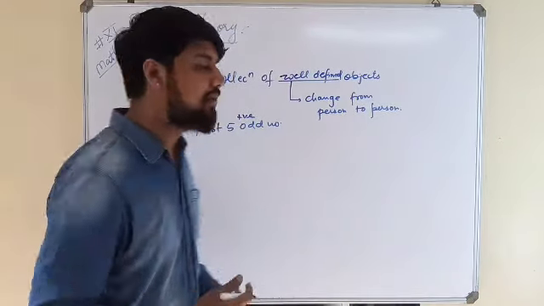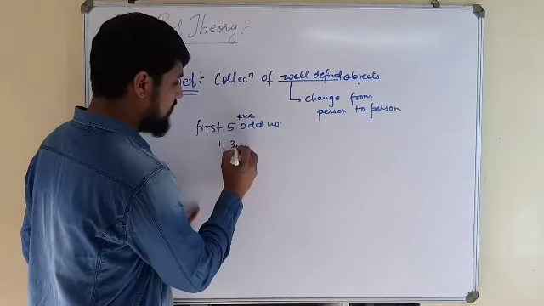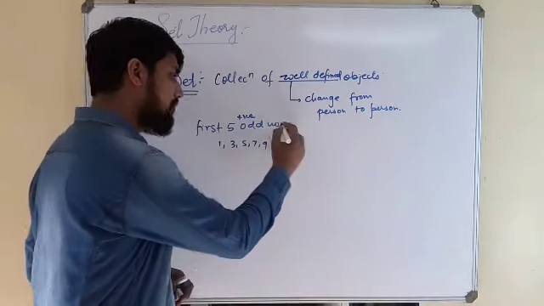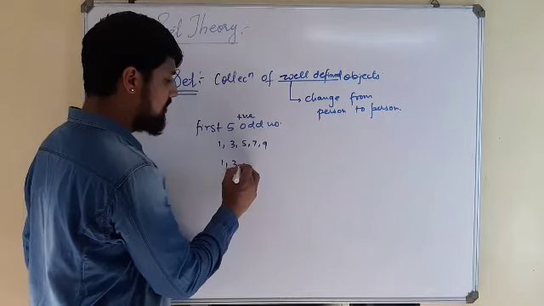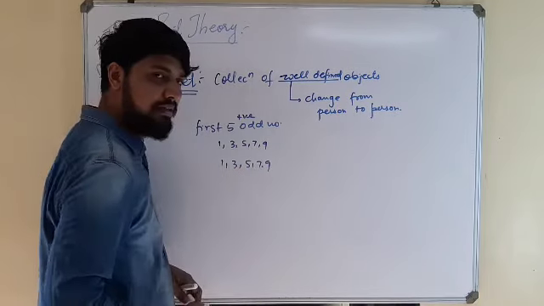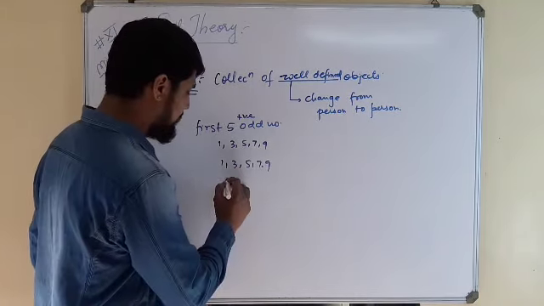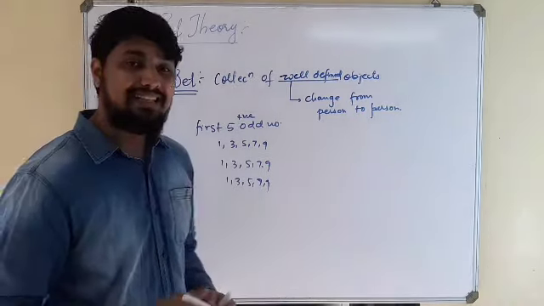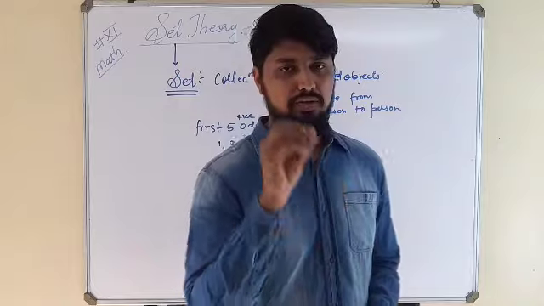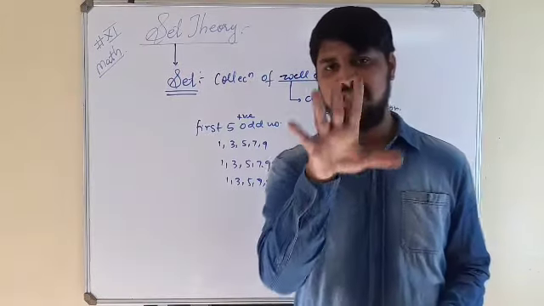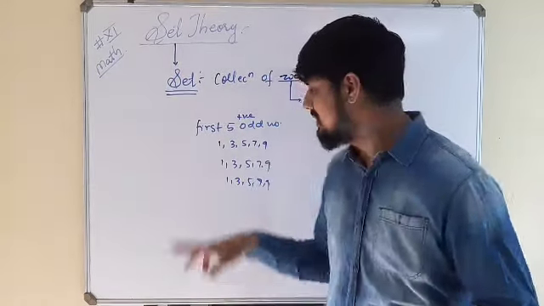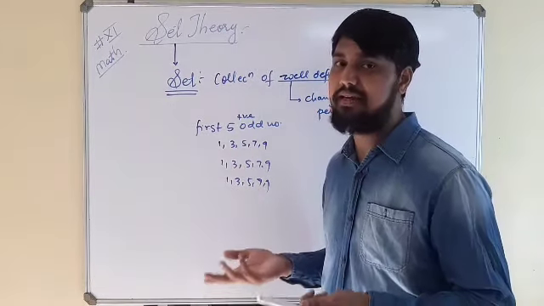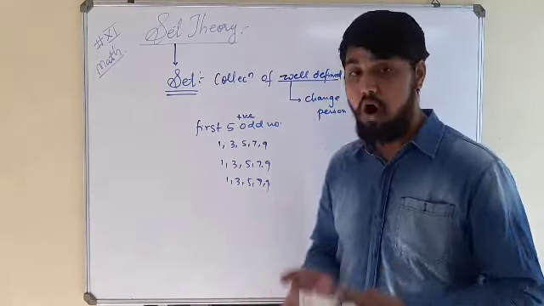If you ask me, as per my knowledge, it is 1, 3, 5, 7, 9. If you ask the same question to your friend, he will also say 1, 3, 5, 7, 9. If you ask this same question to your father, he will also say 1, 3, 5, 7, 9. If you ask any person in the world which are the first 5 odd numbers, he will start with 1, 3, 5, 7 and 9. These are the first 5 odd numbers.